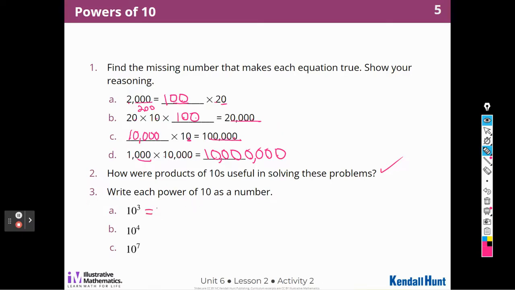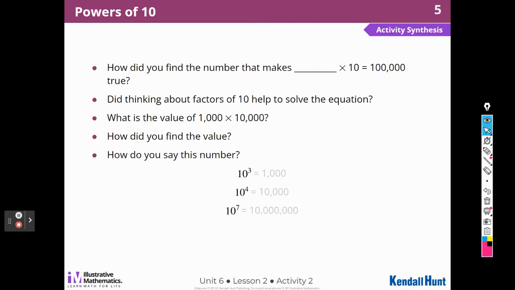Well, remember that this is going to be 10 times 10 times 10, or a 1 and 3 zeros. Same thing for this one. It's going to be a 1 and 4 zeros. And this is going to be a 1 and 7 zeros. All right. Let's see what they ask us about this page.